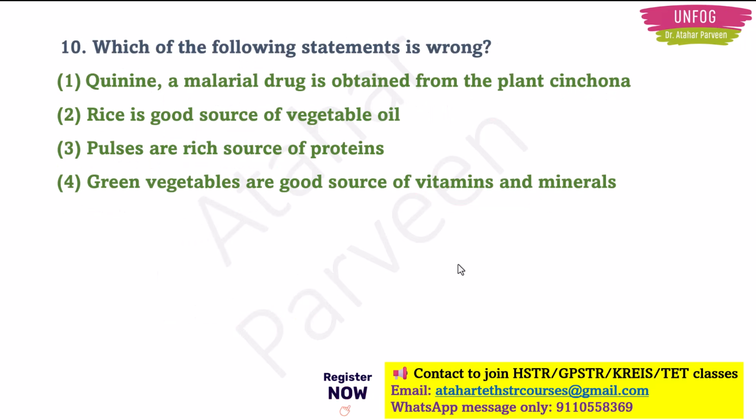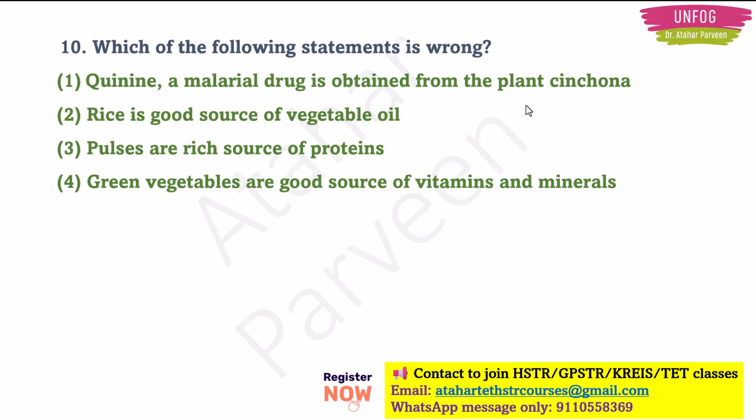Next question. Which of the following statements is wrong? They want us to find out the false statement from the given options. Now let's see what these options are. Quinine is a malarial drug that is obtained from the plant cinchona. That is correct actually.